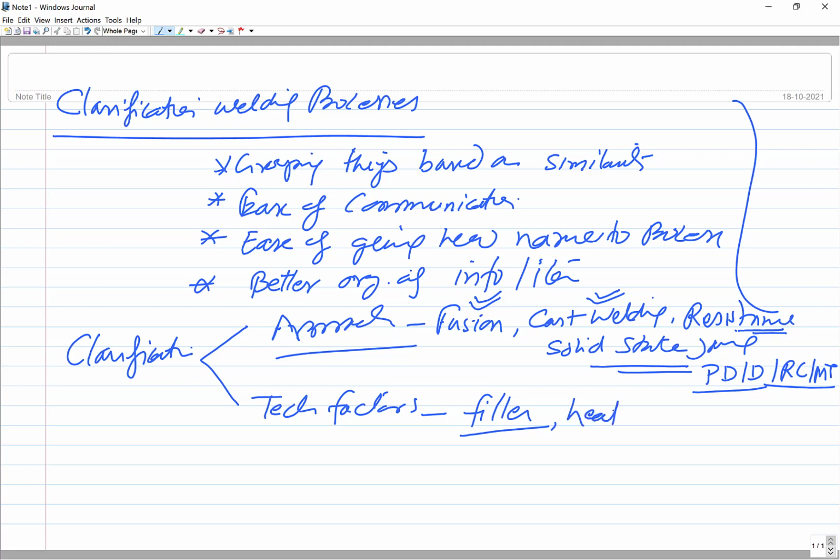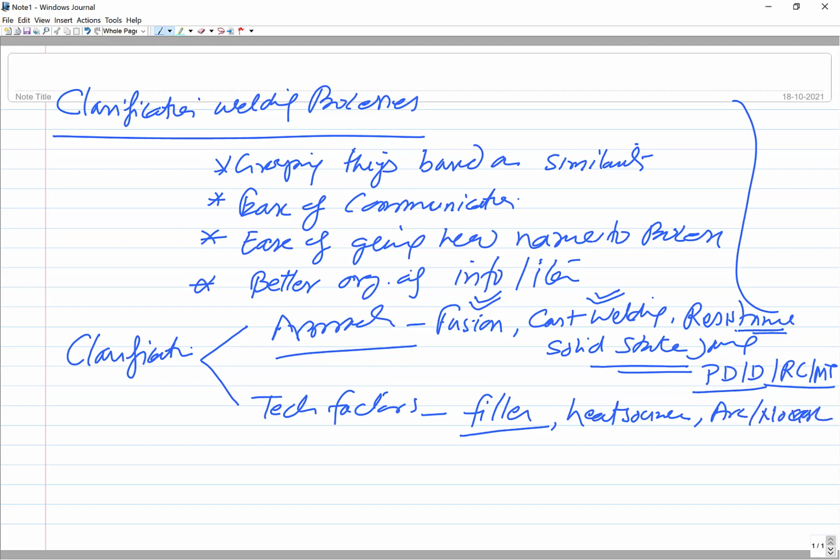Then what kind of heat source is being used, whether it is radiation based or electrical resistance or arc or gas or combustion, chemical reaction, etc. So based on the kind of energy which is being used for developing the joint, then there is whether we use the arc or no arc kind of joining process.